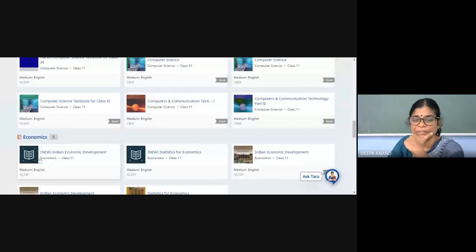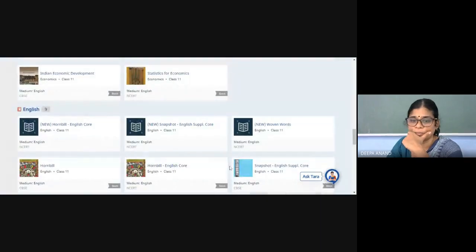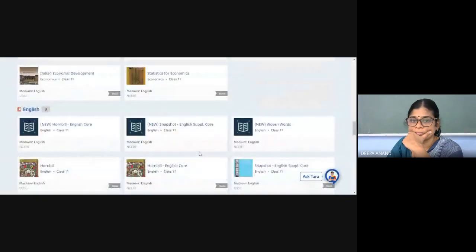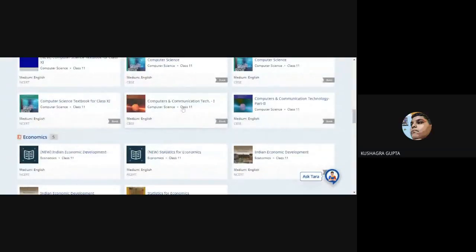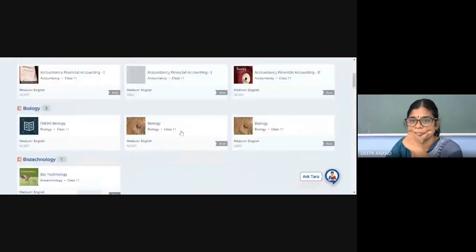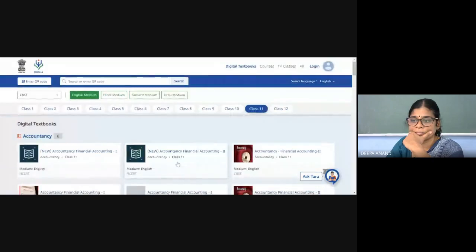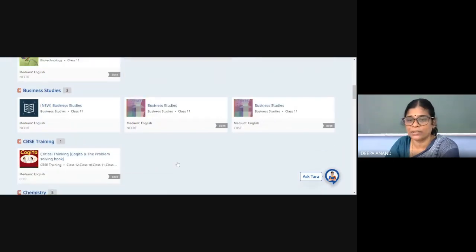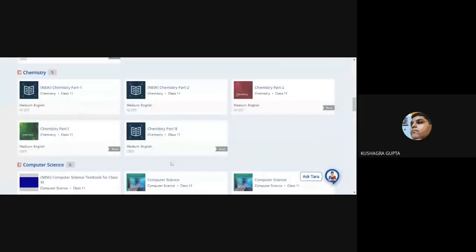See, this Indian economic development is still given in class 11, but it is now in class 12. See, statistics for economics, Indian economic development, where is our micro? Ma'am, I can't find any book of microeconomics of class 11th. You have to ask for the class 12 books, then you will get microeconomics, because till the second last year it was in class 12. They will give you the micro. Okay, ma'am.